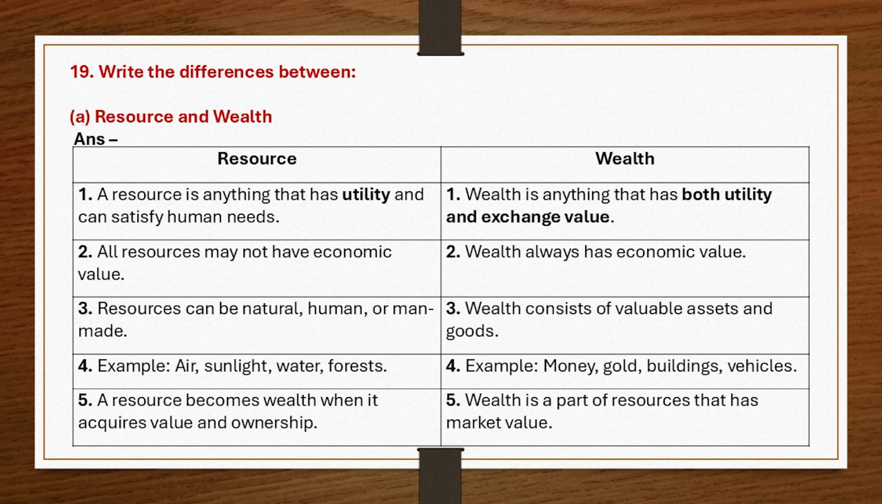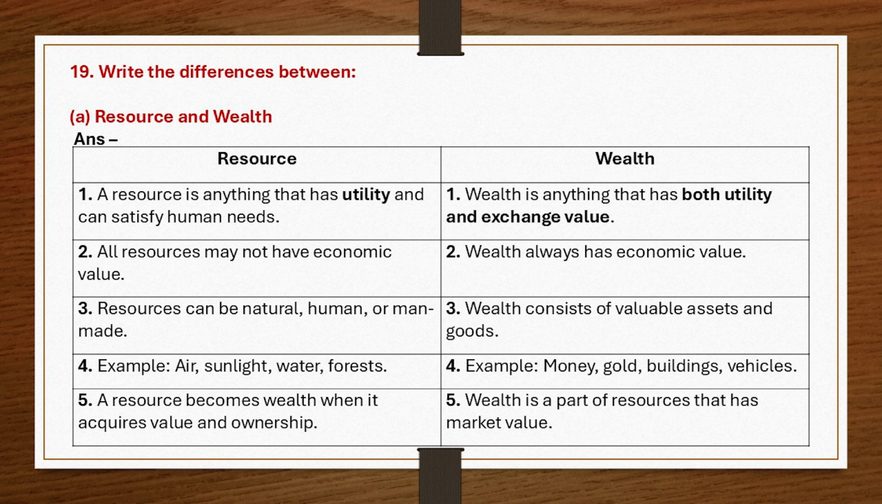19. Write the differences between A. Resource and wealth. Answer. Resource: 1. A resource is anything that has utility and can satisfy human needs. Wealth: 1. Wealth is anything that has both utility and exchange value. Resource: 2. All resources may not have economic value. Wealth: 2. Wealth always has economic value.